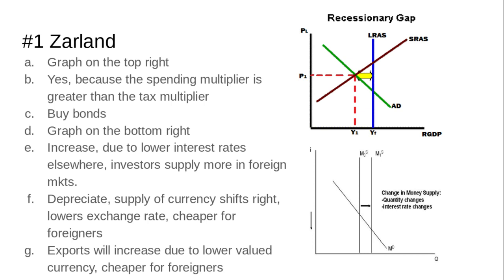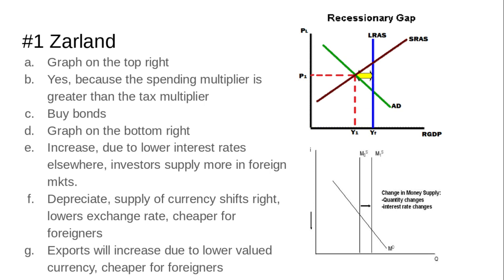And so because of that, they're going to supply more of their dollars in foreign exchange markets to get that higher interest rate. And so because of that, envision a supply and demand graph. When supply increases, rightward shift, price is lower. In this case, the value of the currency is lower.